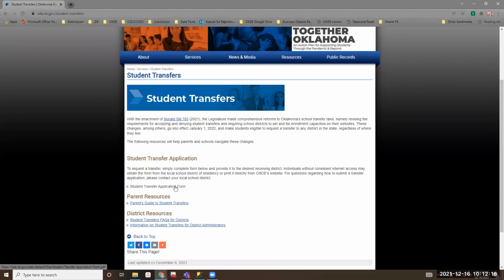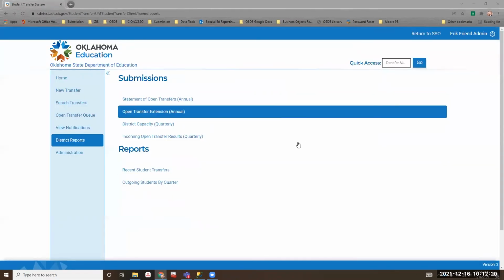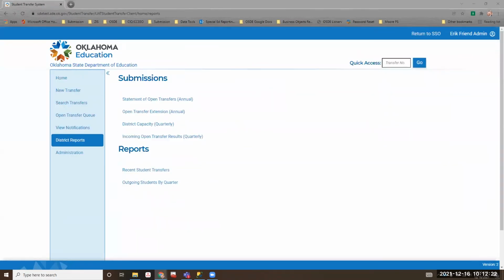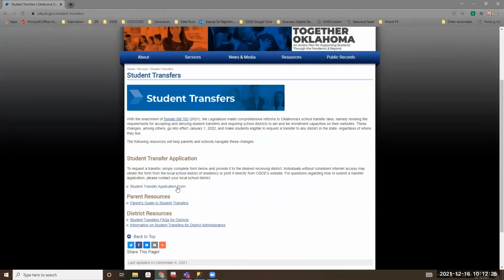This will all go into the SSO backend system, so whenever you're looking at it, you'll be looking at it in this application here. Parents will submit their data here, and if they provide an email address, we will continually update them for you. As soon as they hit submit, within 10 or 15 minutes, they'll receive an email saying we received your request, and it is currently being reviewed by the district you requested to transfer to.